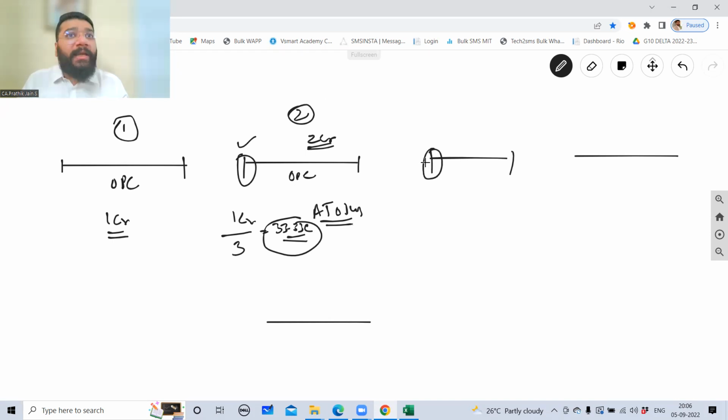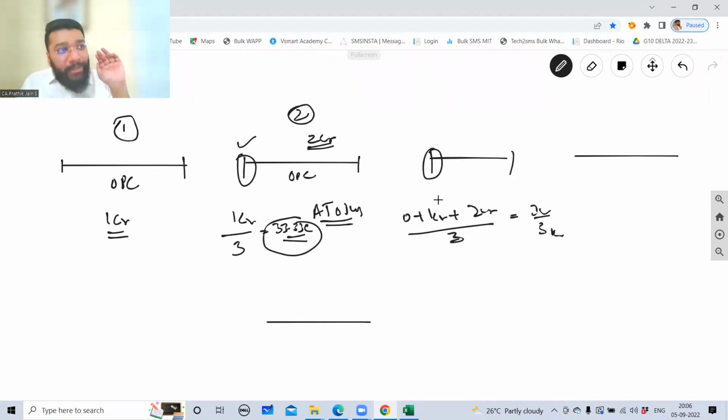At the beginning of the third year, I need to check whether I still have the status of OPC. So what will I do? I'll take the previous 3 years turnover. I have only the previous 2 years here. So 0 plus 1 crore plus 2 crore, because I have only 2 years of turnover now. Divide by 3. How much? 3 crore divided by 3 is 1 crore. So here 1 crore is the average turnover. 2 crore is the limit. I have only reached 1 crore. So in the third year, can I continue to be an OPC?